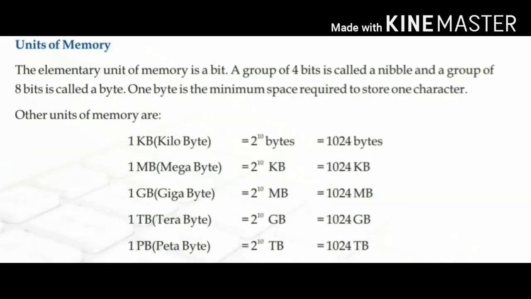In the computer, the data is stored in the form of bits and bytes. Bit, binary digit represented by 0 or 1, is the smallest storage unit. 8 bits combined together form a single byte, which in turn represents a single character. If the name Imran is required to be stored in computer, it will need 5 bytes in the computer's memory. The following table represents other higher units of computer memory.